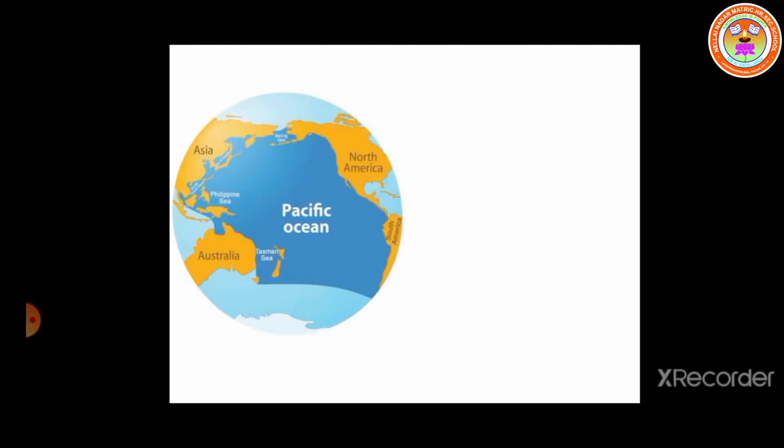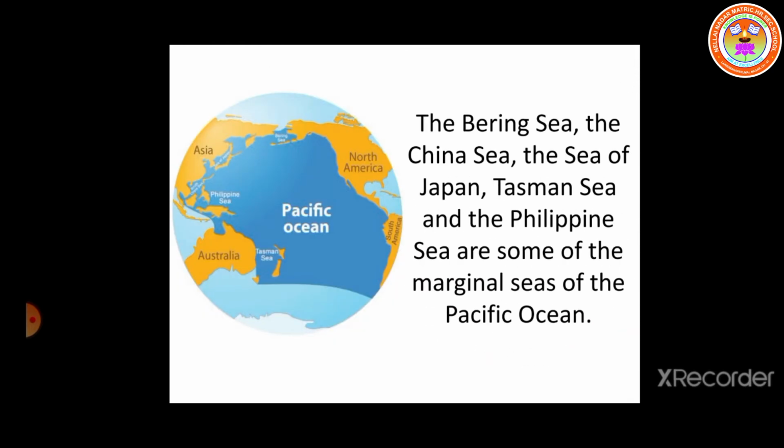Next, we have the seas which surround the Pacific Ocean. The Bering Sea, the China Sea, the Sea of Japan, the Tasman Sea and Philippine Sea are some of the marginal seas of the Pacific Ocean.